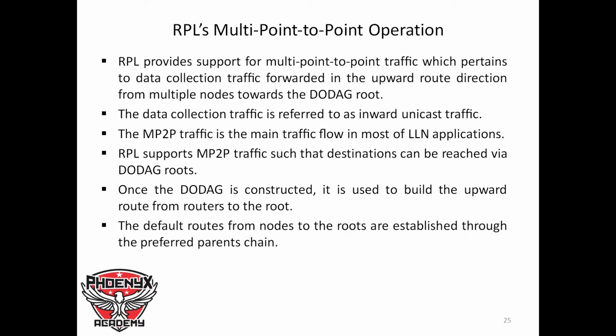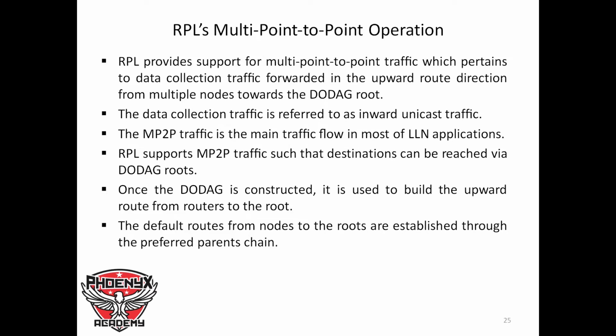RPL provides multipoint-to-point traffic, which pertains to data collection traffic forwarded in the upward route direction from multiple nodes to the DODAG root. The data collection traffic is referred to as inward unicast traffic. The multipoint-to-point traffic is the main traffic flow in most low power and lossy network applications. RPL supports multipoint-to-point traffic such that destinations can be reached via the DODAG route. So the user of the network can access data from the individual IoT devices with the use of this multipoint-to-point traffic, as we are seeing in the IoT system model in Figure 1.